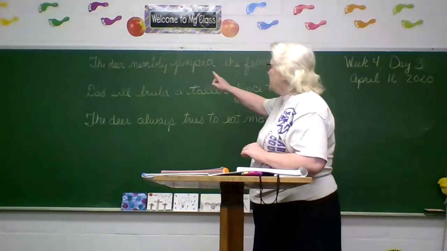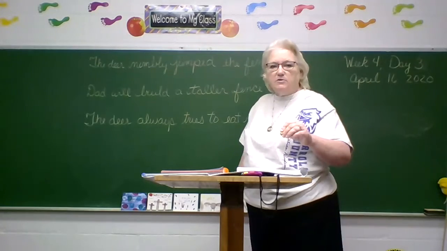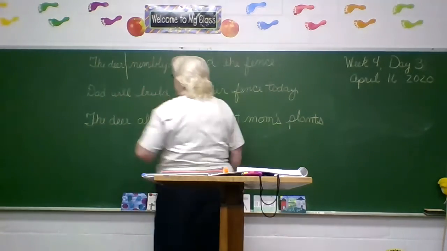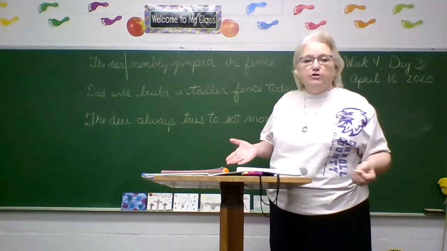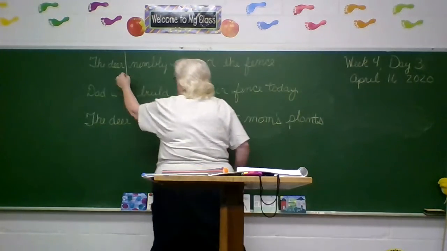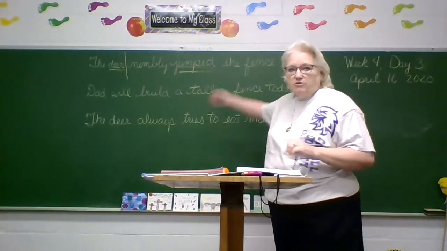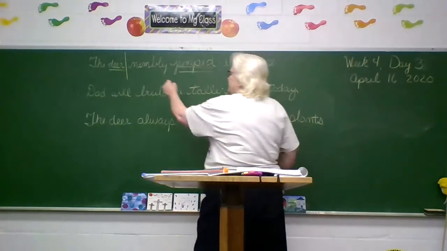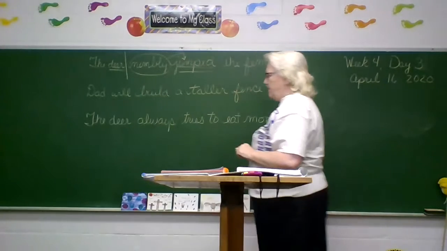The deer nimbly jumped the fence. Where would I draw my line between the subject and the predicate? Right after the word deer. All right, what is the verb? What did the deer do? What's the action? Jumped. And the subject is deer. Okay, the deer jumped how? Don't you tell me fence, that doesn't answer how. He jumped how? He jumped nimbly. That's an adverb and it points to jumped.